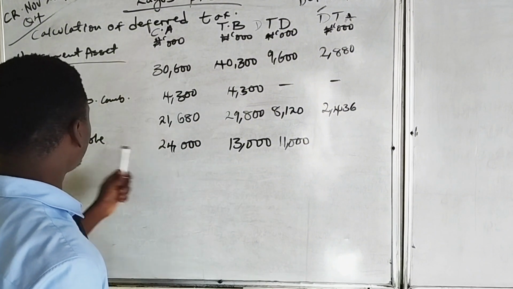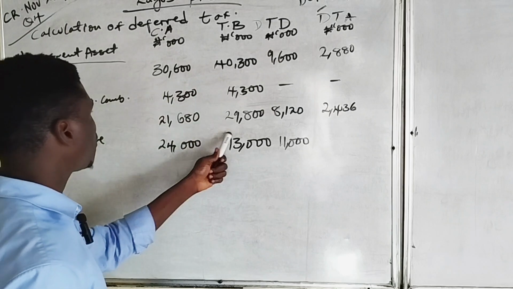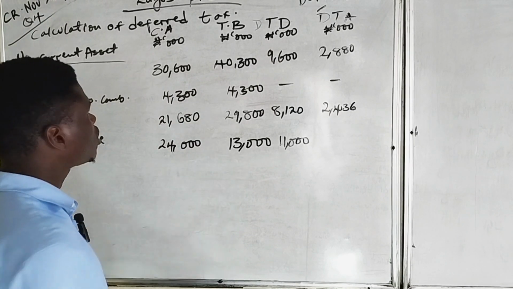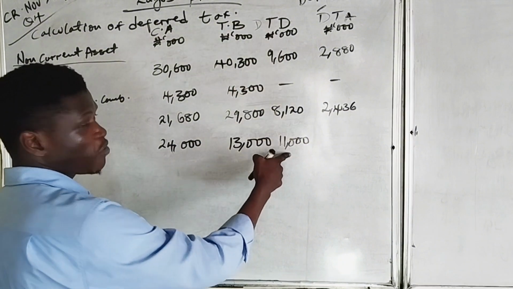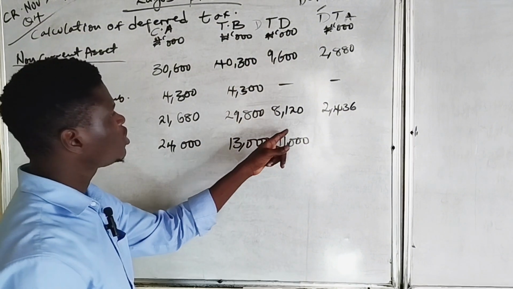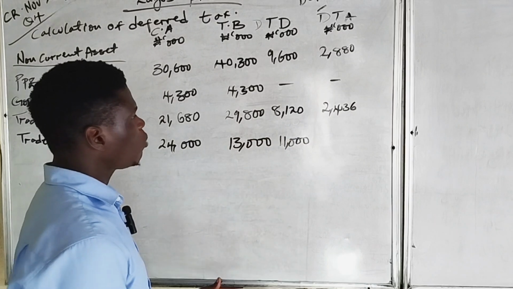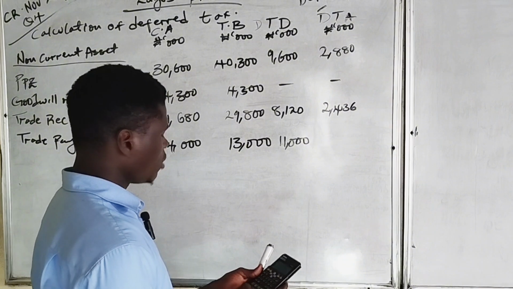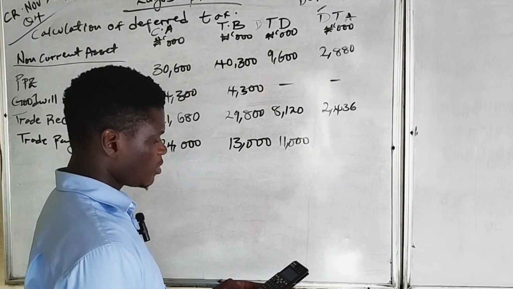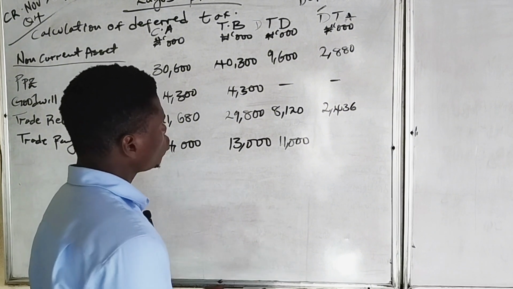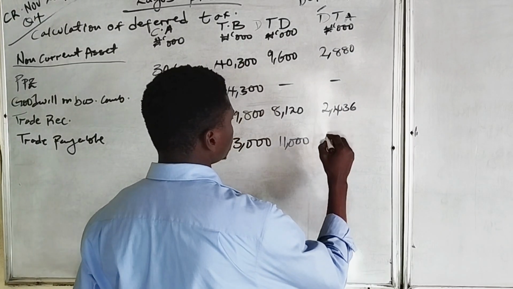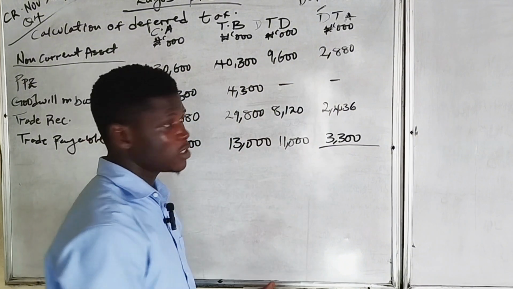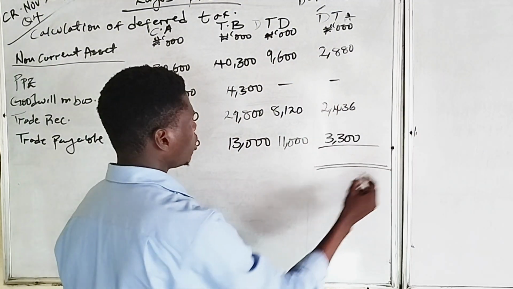So lastly, we have the trade payable, which is a liability. The carrying amount of the payable is 24 million and the tax base of the payable is 13 million. So the carrying amount of the liability is greater than the tax base, which gave us a deductible temporary difference of 11 million. So 11 million, multiplied by 30%, which is the tax rate, will give us the deferred tax asset. So we have 11 million multiplied by 30%, which is 3,300,000.